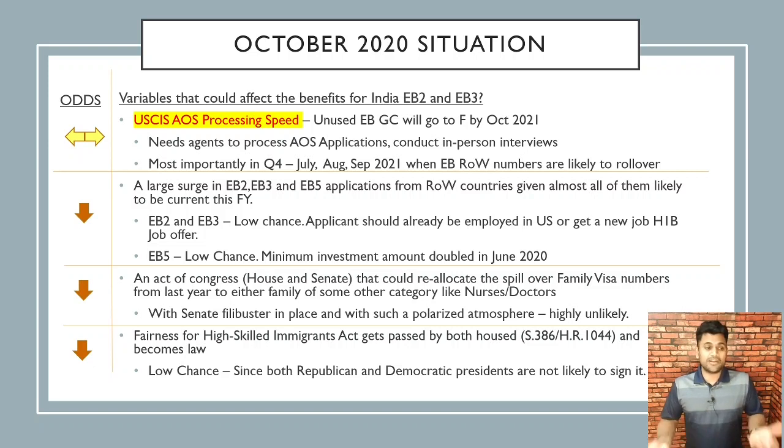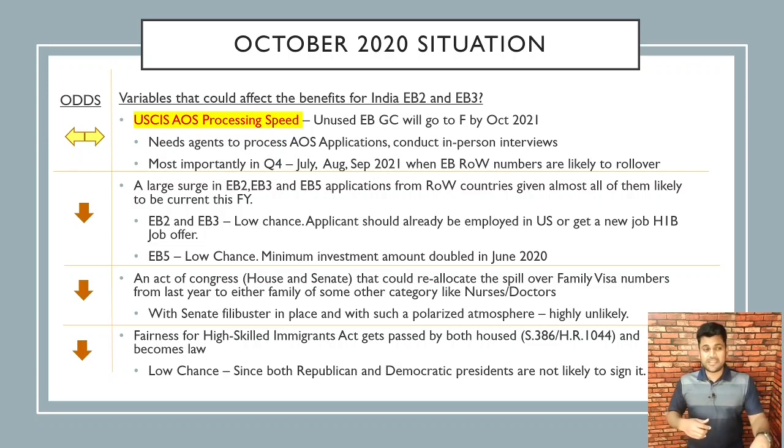It depends on the political will. If there is a political will to issue all of the green cards that are available, then USCIS can staff up based on the fees it is getting from all of our applications. So it's in the realm of possibility, but the odds of this happening is 50-50, I would say. It depends on the politics of the situation.